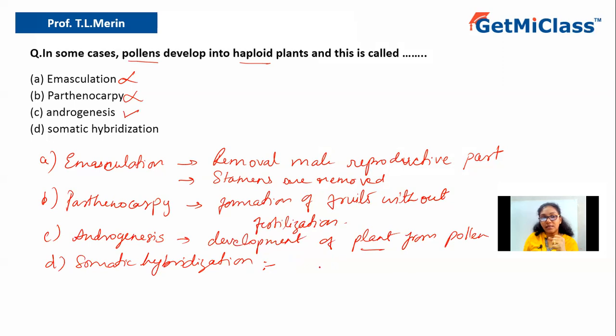Somatic hybridization is where we fuse two different somatic cells, and that will give rise to a hybrid variety of the somatic cell, and that is what is called somatic hybridization. But again, here we are not performing any somatic hybridization. They are just asking about the production or formation of male haploid plants from pollen. So the correct answer is androgenesis.